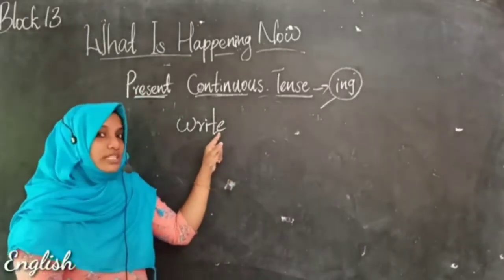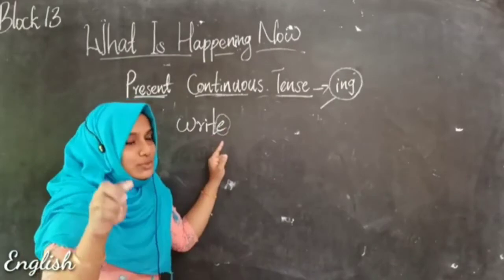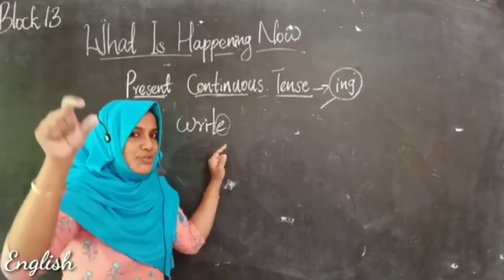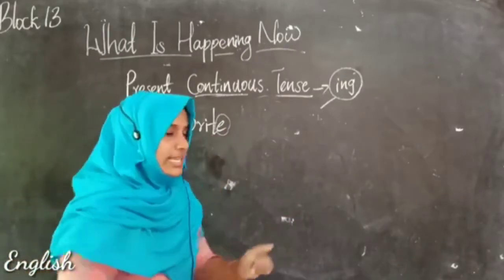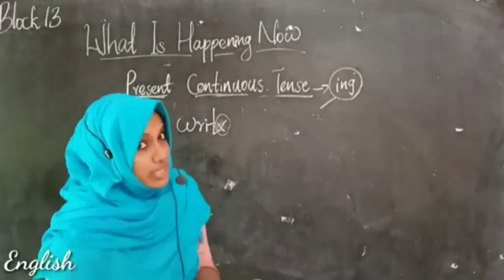See, this word ends with E. So here you have to drop the E. Drop the E means erase the E or cut the E. Both are the same.